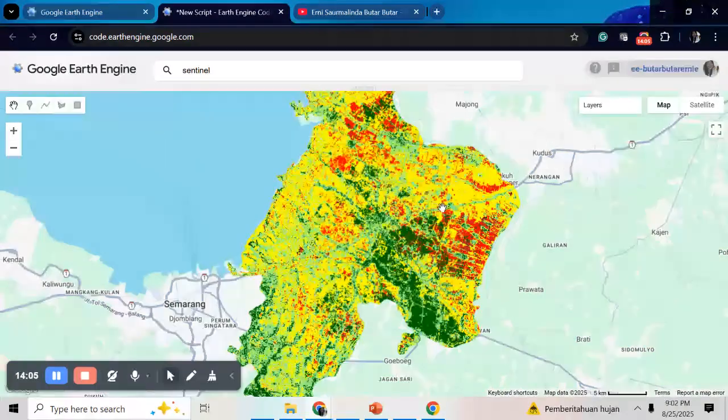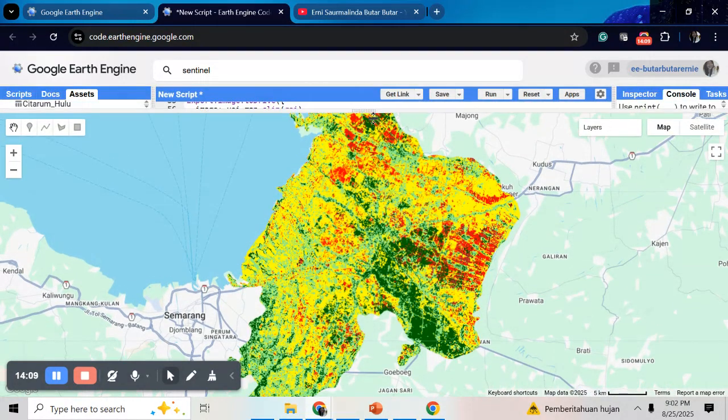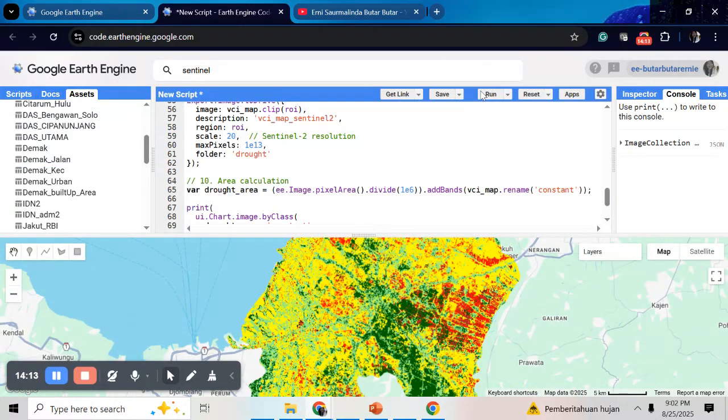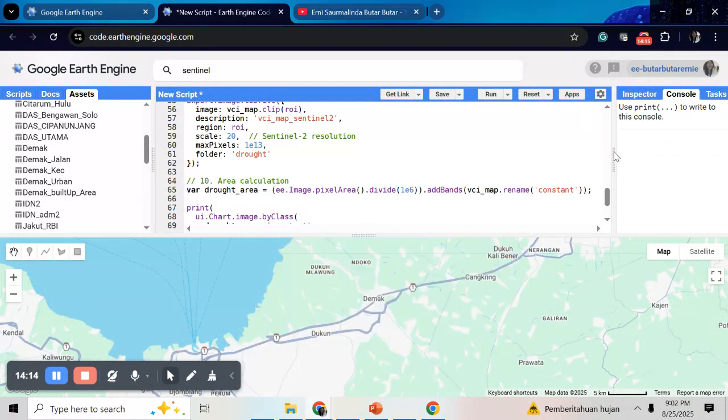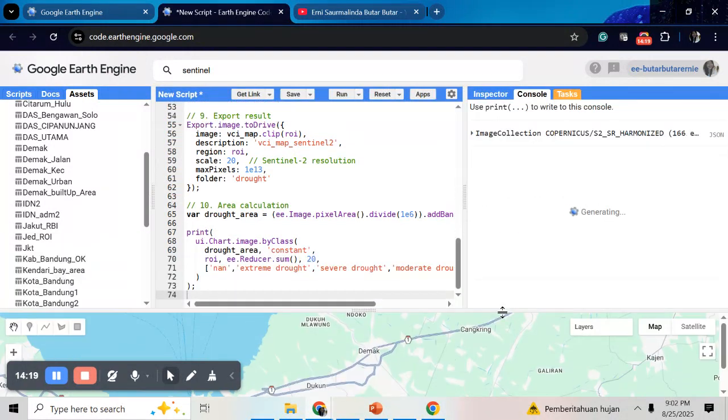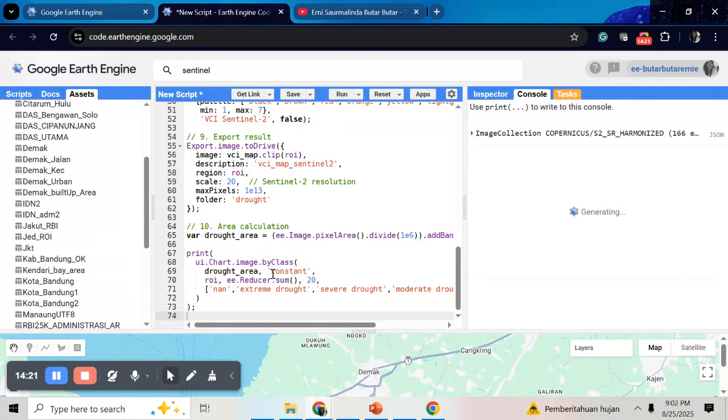Only these red colors, it's showing the drought area. Just run it again, and in the console you will find the chart. This chart for drought area will be showing here. Okay, need a little time.